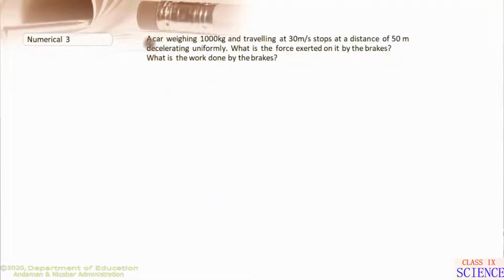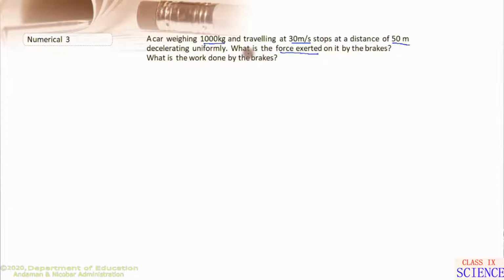Now see this question. A car weighing 1000 kg and traveling at 30 meter per second stops at a distance of 50 meter, decelerating uniformly. What is the force exerted on it by the brakes? And also you have to find the work done by the brakes.